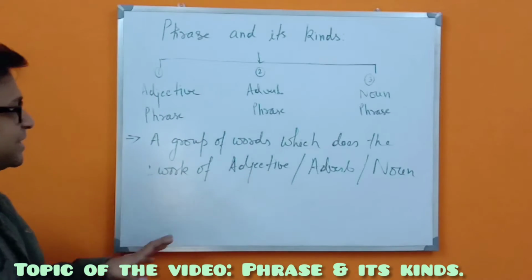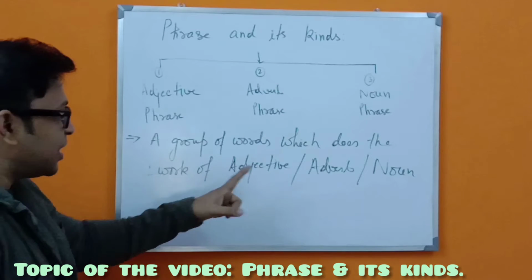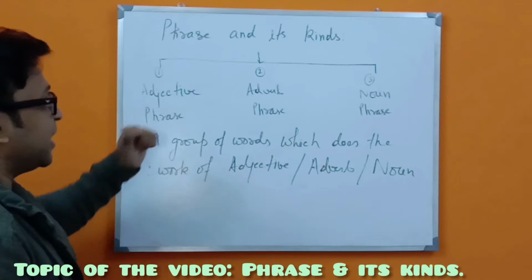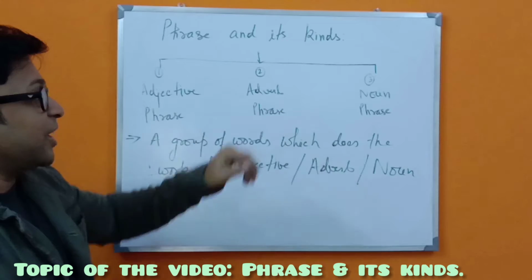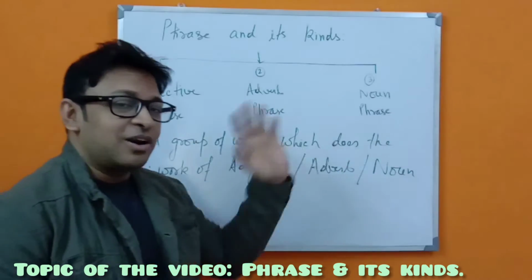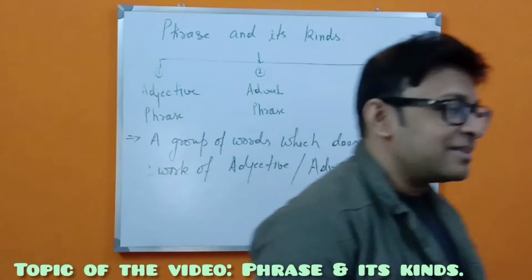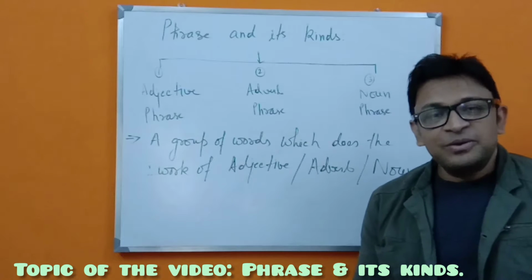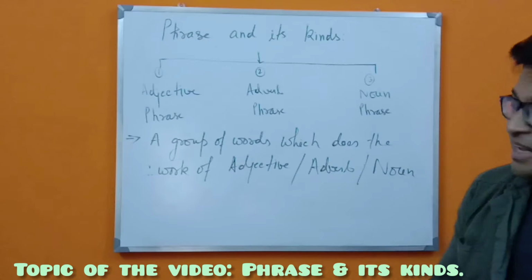So what does it mean? That a group of words which does the work of an adjective is an adjective phrase, of an adverb is an adverb phrase, and of a noun is a noun phrase. So this is the basic thing which you have to understand.